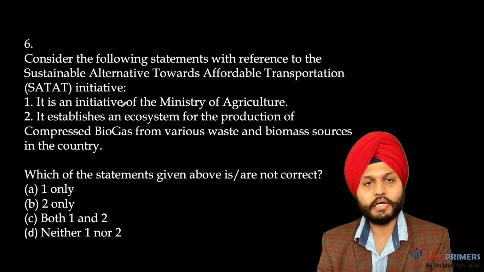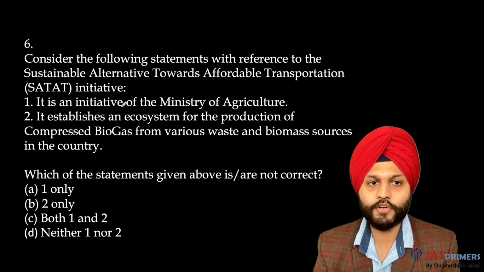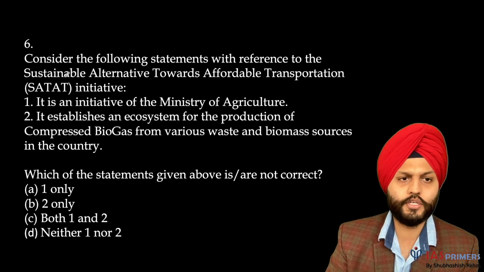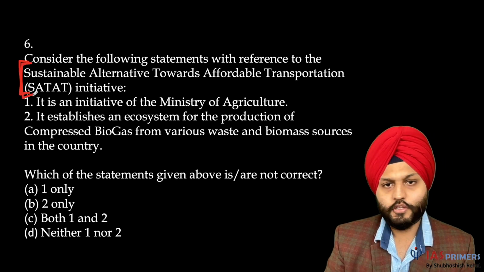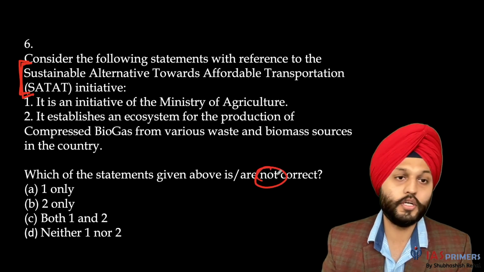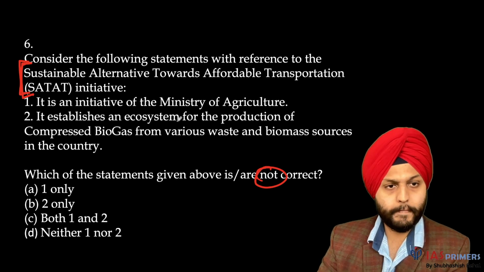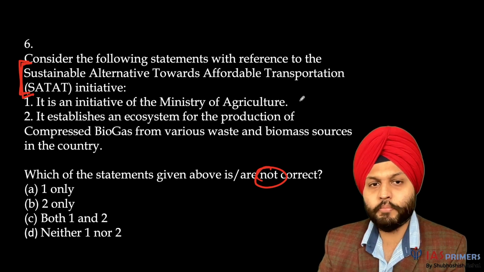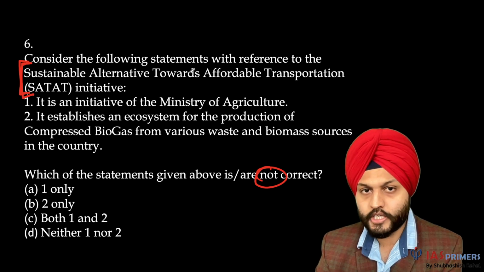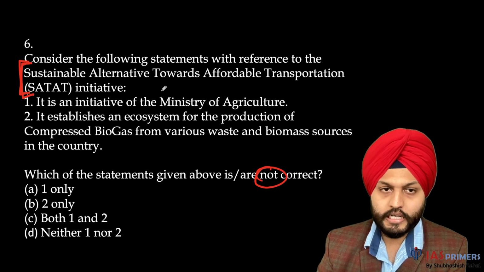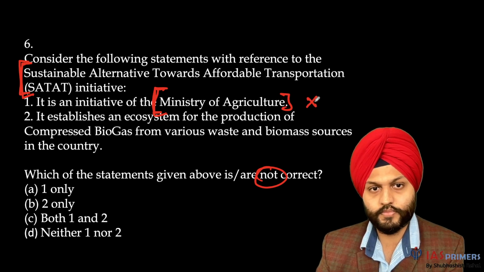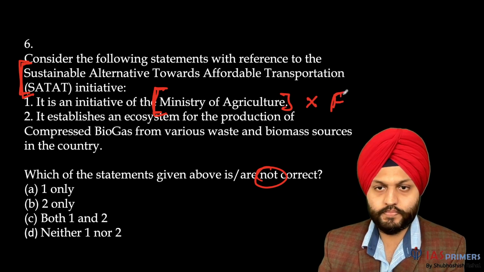Next question. Consider the following statements with reference to the sustainable alternative towards affordable transportation initiative. So first, and please, we'll read this also. Which of the statements given above are not correct? Fine. So this is an initiative of the Ministry of Agriculture. Think about it. We're talking about sustainable alternative towards affordable transportation. Logically speaking, it doesn't seem to be a domain of Ministry of Agriculture. It's actually Ministry of Petroleum.